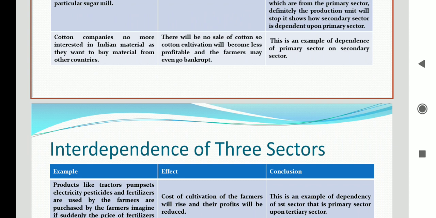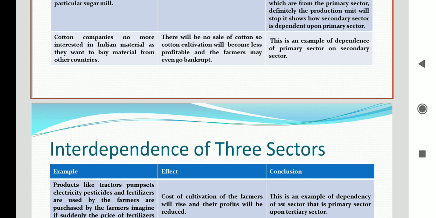Secondary sector needs this cotton to make the product for the clothes or for the other things, right? But now our companies which are the secondary sector, they don't want to take cotton from India. They want to take this cotton from some other countries because they feel that the cotton from the other countries may be of better quality, may be of less cost. For any reasons, they are not interested in buying it from India.